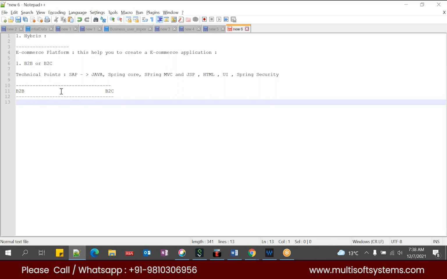One is on your mobile and one is on your desktop. If you access one product, the product price is common. Whether you logged in or your wife logged in or somebody else logged in, the price of the product will be common. It will not vary depending upon the customer login. Whereas in the case of B2B, the product price will change.